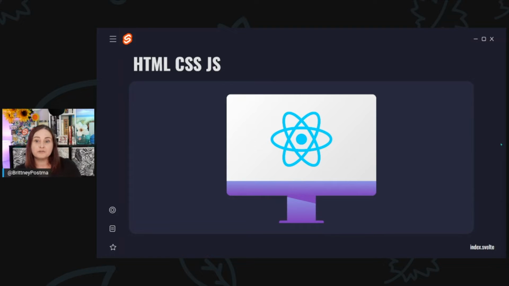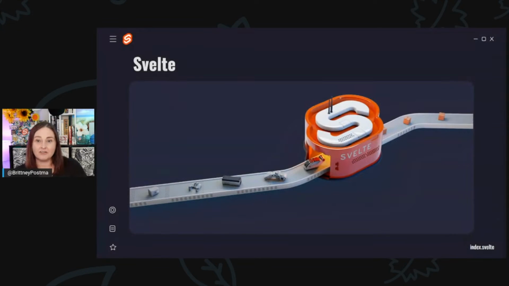What if I told you there was a framework out there that you can write vanilla HTML, CSS, and JavaScript in without the framework overhead? That language is Svelte. I'm suggesting that you can learn everything you need to know about HTML, CSS, and JavaScript inside of Svelte, while slowly taking advantage of the sugar syntax and the niceties that Svelte includes.